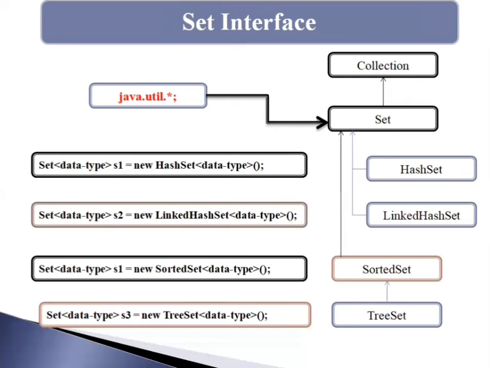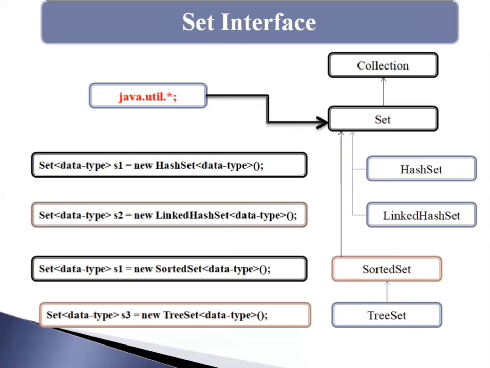Hashing is used to store the elements in the HashSet, and it contains unique items.